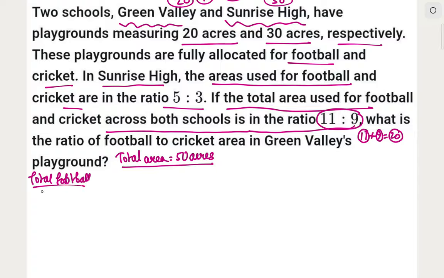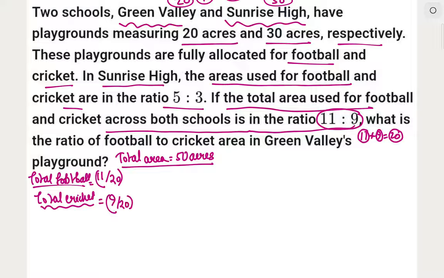So you need to take out the area of land in which total football and total cricket are played, the area that is used. For total football area you can see that 11:9 was the ratio and 11 plus 9 is 20. So if we have to consider the total football area, then out of 20 parts, they play football in 11 parts. And same for cricket, out of 20 parts they play cricket in 9 parts.